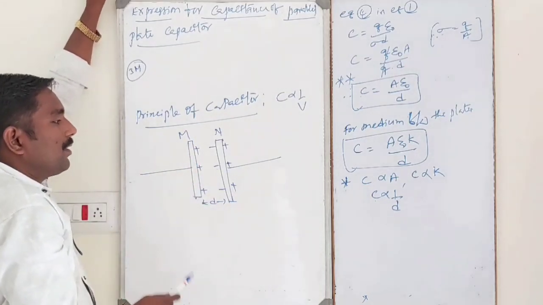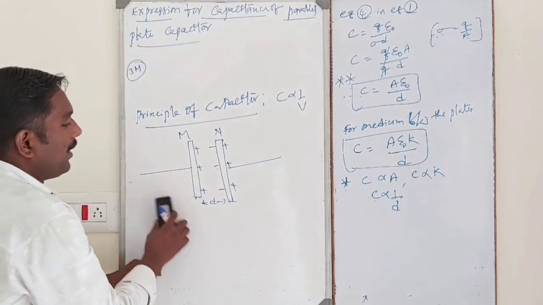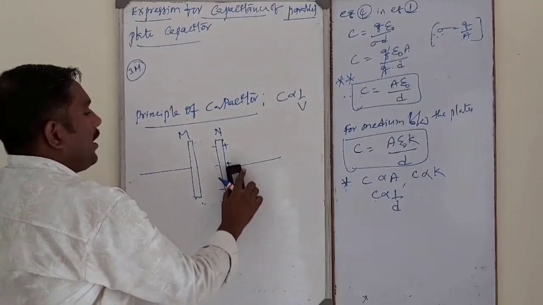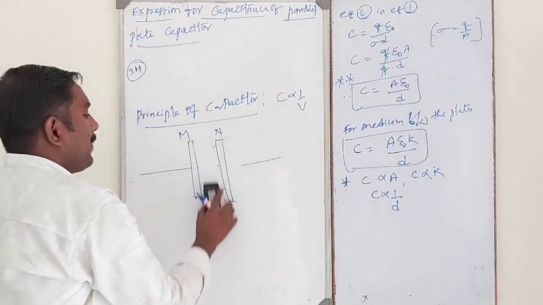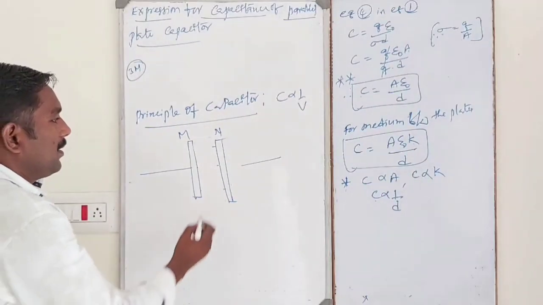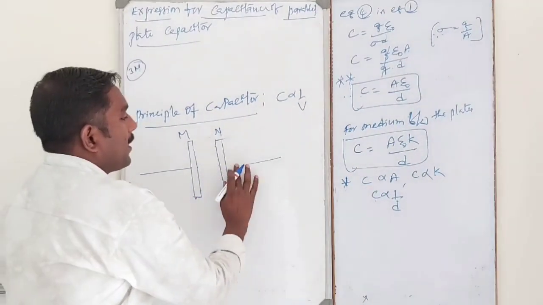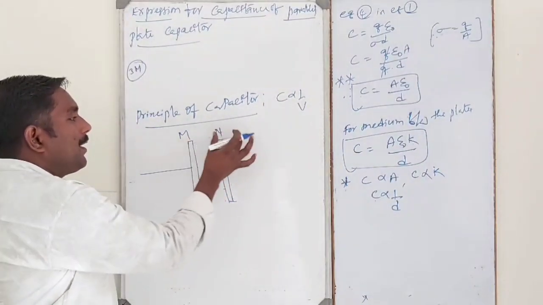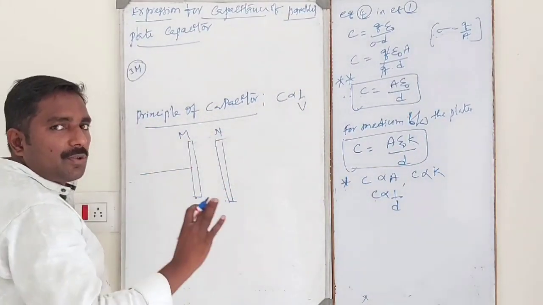Because of negative charges, the potential of M decreases. Because of positive charges, the potential of M increases. Please remember it. Once again, I will explain. Let us consider a parallel plate capacitor with two parallel plates, M and N. Initially there is no charge.